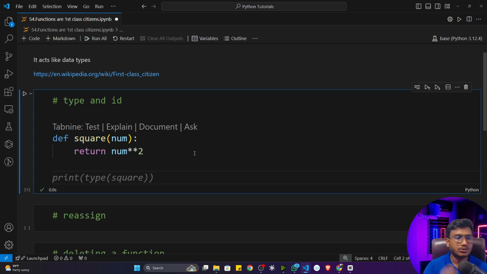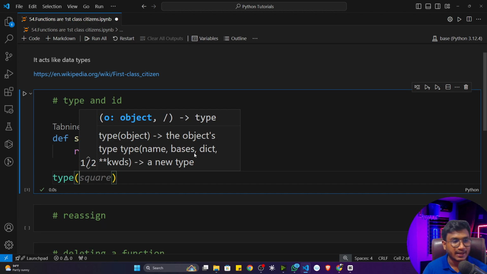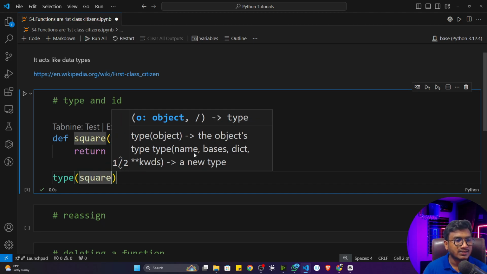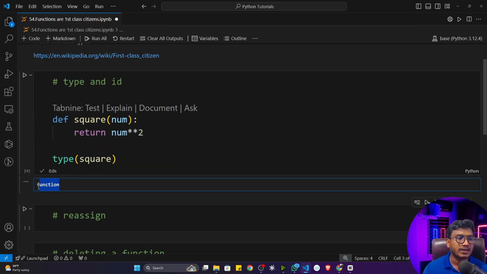Now let's say I want to check the type of this particular function. I can use the same concept. I'll use the type function, and inside that I'll only pass this function name. You can see the function name is square. Now if I execute the program, it will tell me the type of the function is a function. It's a function type data.